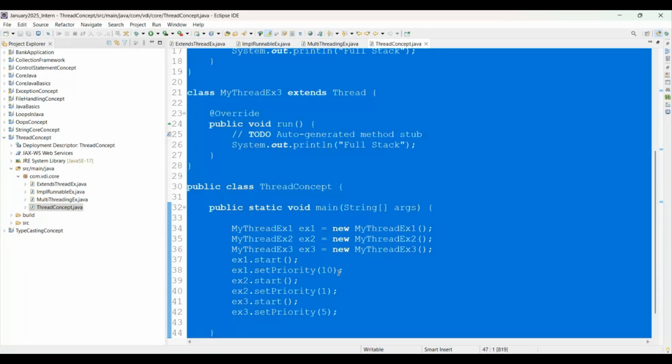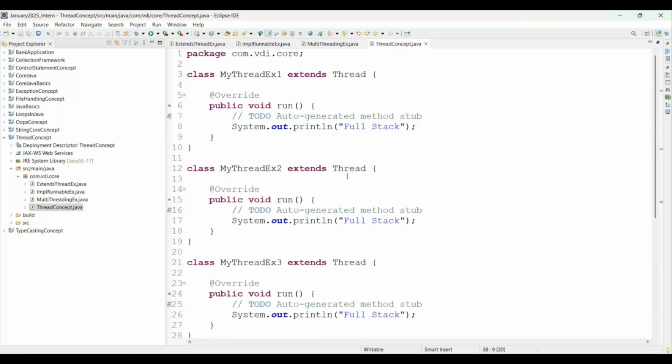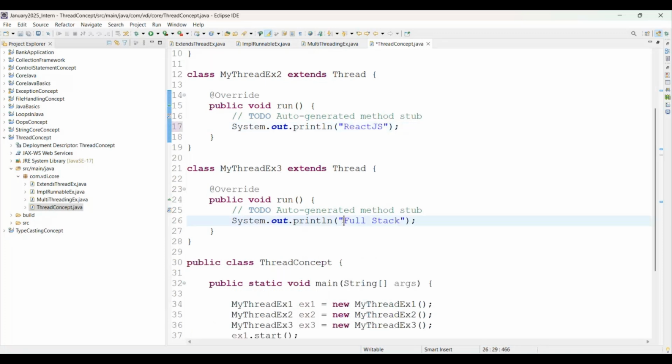Then as per our business requirement, we are expecting that whatever has max priority will give us the output first, right? What is the max priority we have given here? 10 is the max priority here, right? Then we are expecting that whatever Full Stack we give there will come first. If I'm giving React.js here, next I am using MySQL.